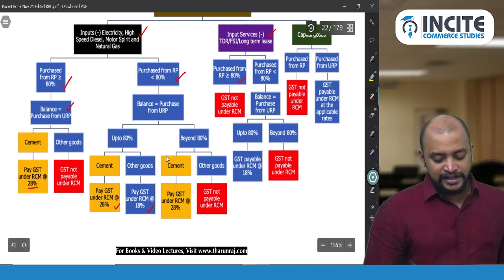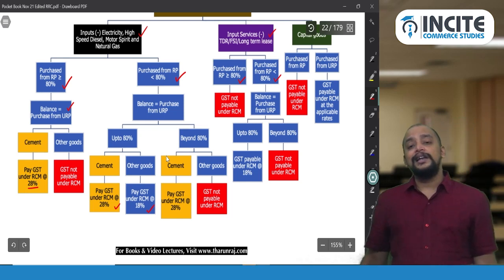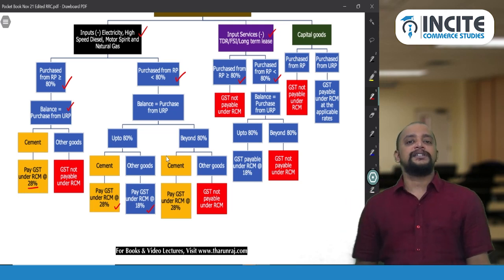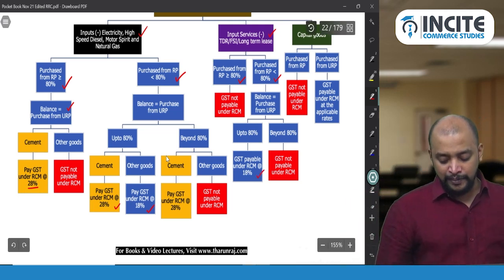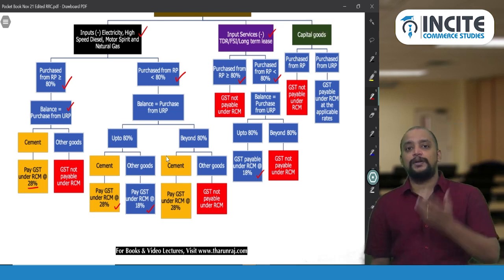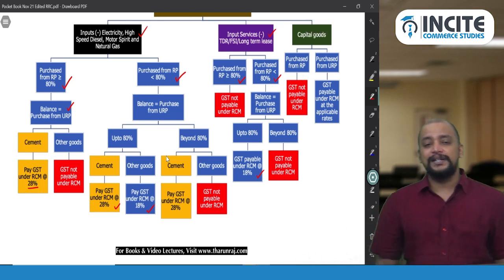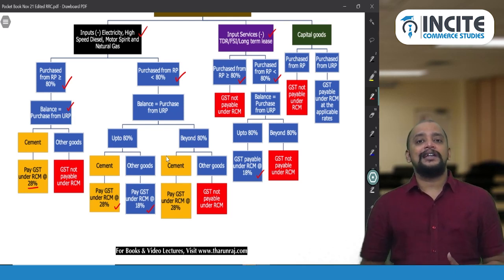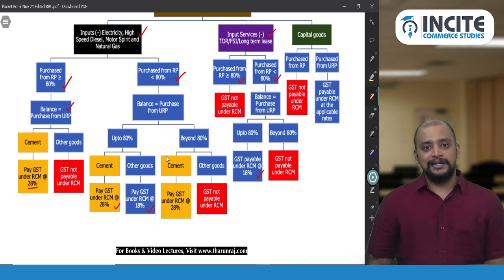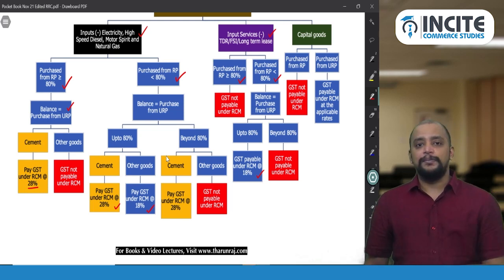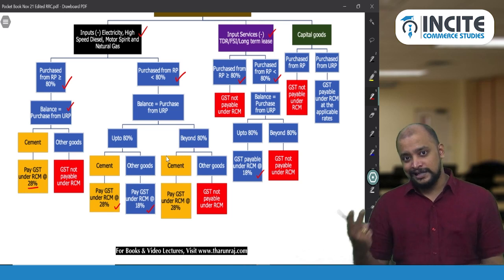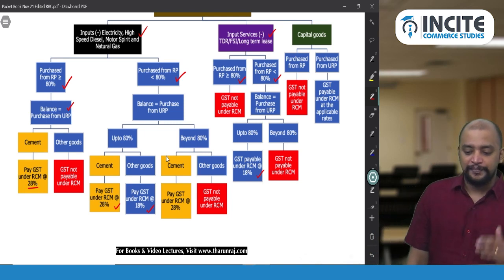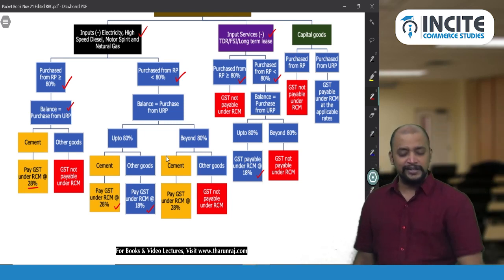Suppose you purchased or received input services from a registered person less than 80%. Then in that case, on whatever balance you purchase from an unregistered person, you pay GST at the rate of 18%. So for cement alone, we have the special provision that even if you have met the 80% condition, still on cement you need to pay GST under RCM. So whenever you pay GST under RCM, you are achieving the 80% condition. For example, you achieved only 60%. So for the remaining 20% you paid GST under RCM. Then you achieved 80%. So thereafter you don't have to pay any GST under RCM. That is in the case of inputs and input services.